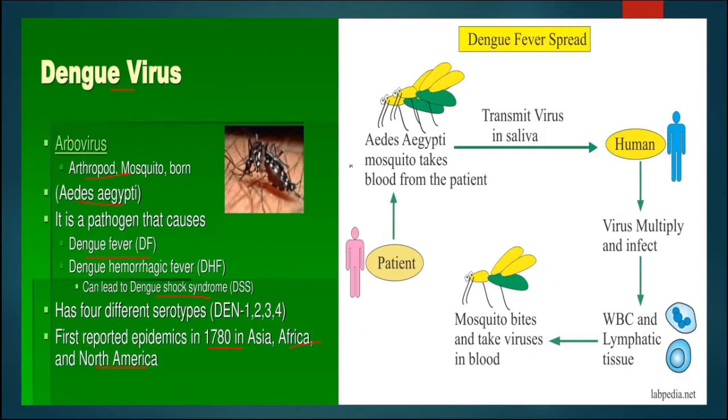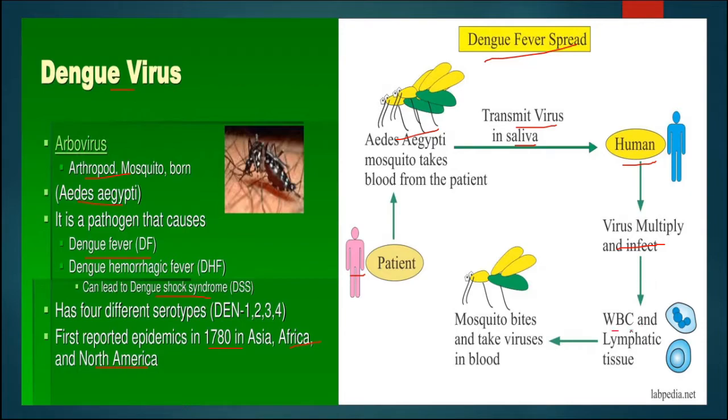Now in this slide we can see how dengue fever is spread. This is the female Aedes mosquito, which is taking blood from the infected patient, and from here the virus is transmitted in saliva and injected into the human body. In the human body this virus will multiply and infection occurs.